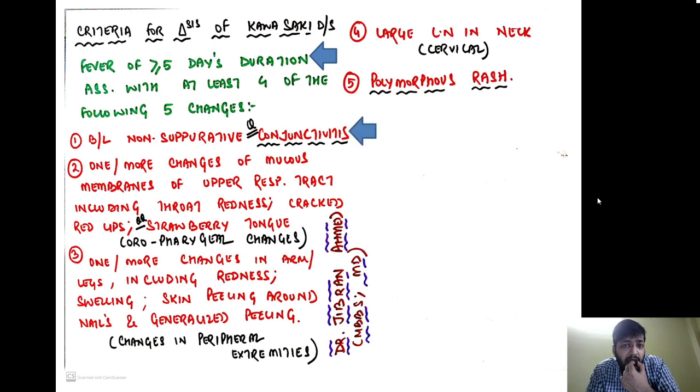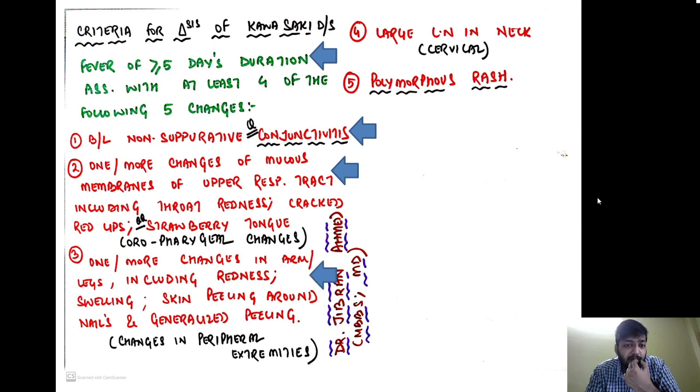What are those? Number 1, the child should have bilateral non-suppurative conjunctivitis. There should be certain oropharyngeal changes. So what oropharyngeal changes are there? One or more changes of the mucous membrane of the upper respiratory tract, including throat redness, cracked red lips, and strawberry tongue.